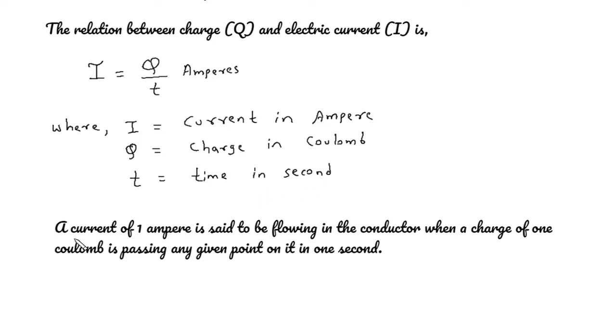The definition of 1 ampere: a current of 1 ampere is said to be flowing in the conductor when a charge of 1 coulomb is passing any given point on it in 1 second.